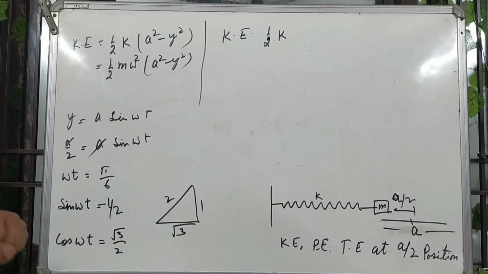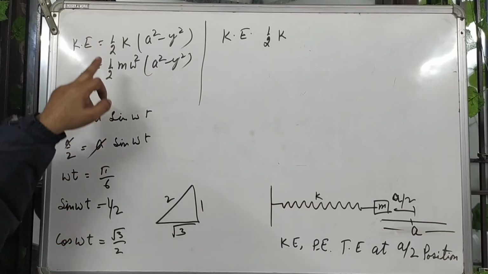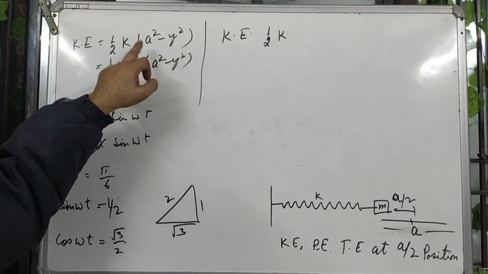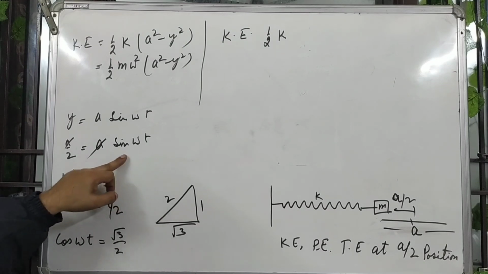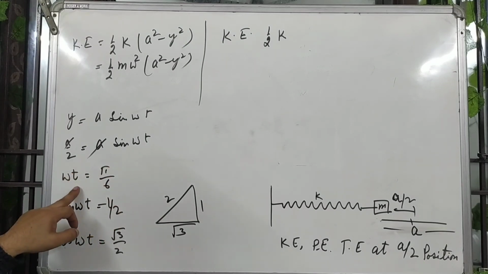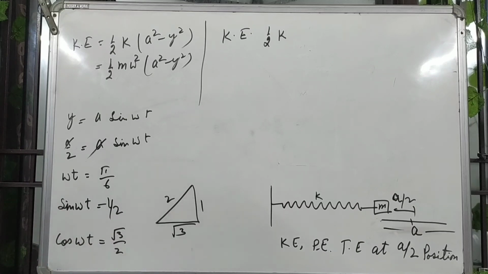So in this case, as you know, half k a square, y is given to you, but omega is not given to you. For this you are getting omega t equal to this, but t is not given to you. One more thing, displacement at